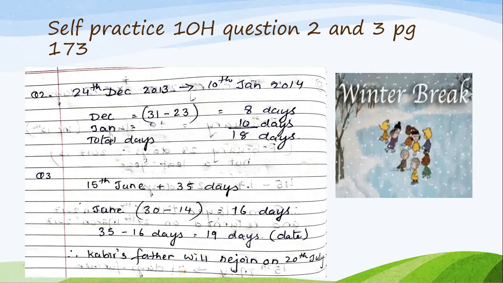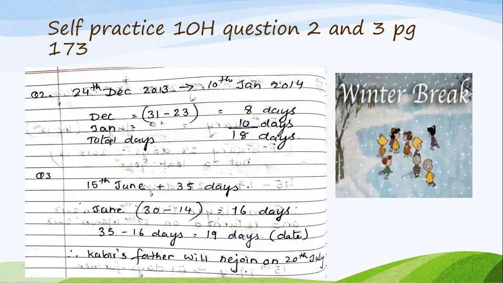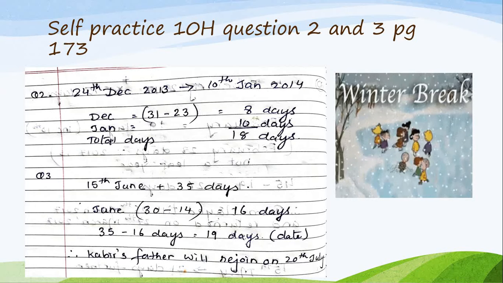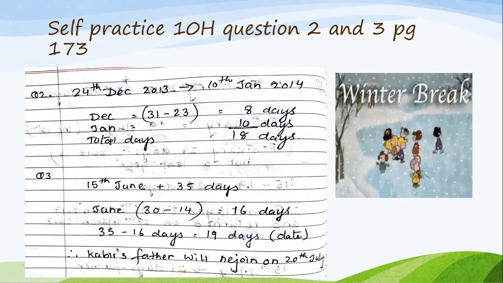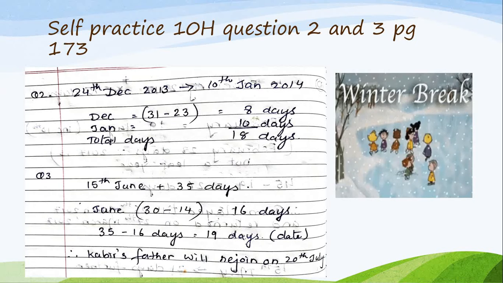That is why I subtracted 31 minus 23. That is 8 days. And January only 10 days because 11th January I have to go to school. That means you have winter break only for 18 days.